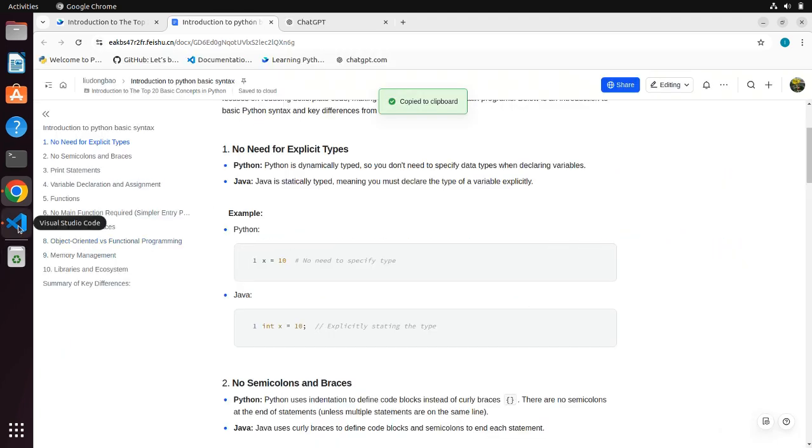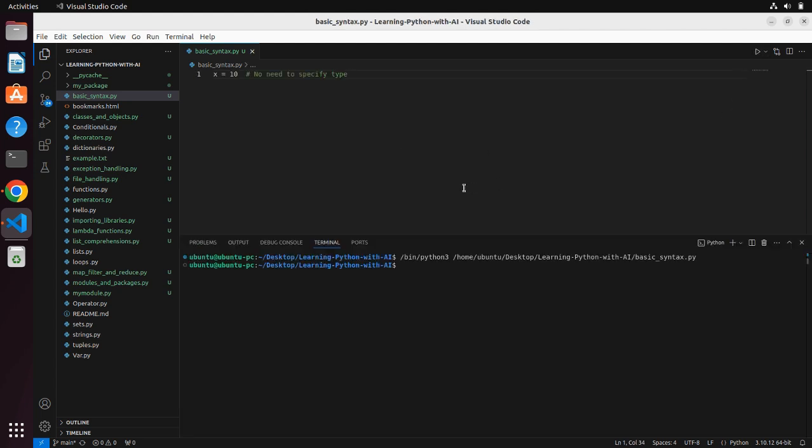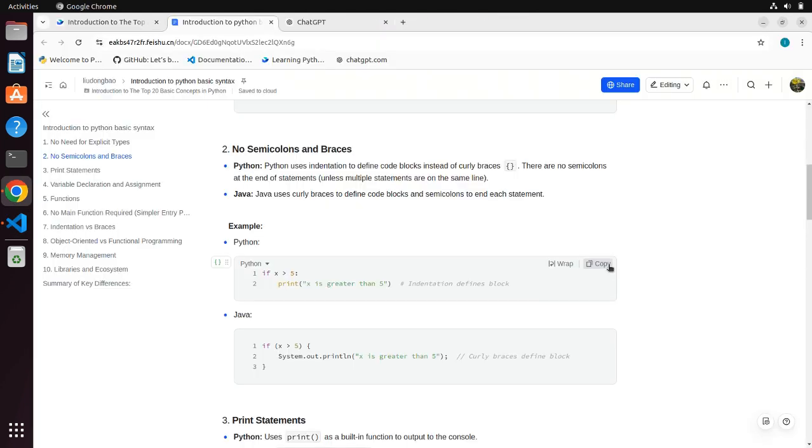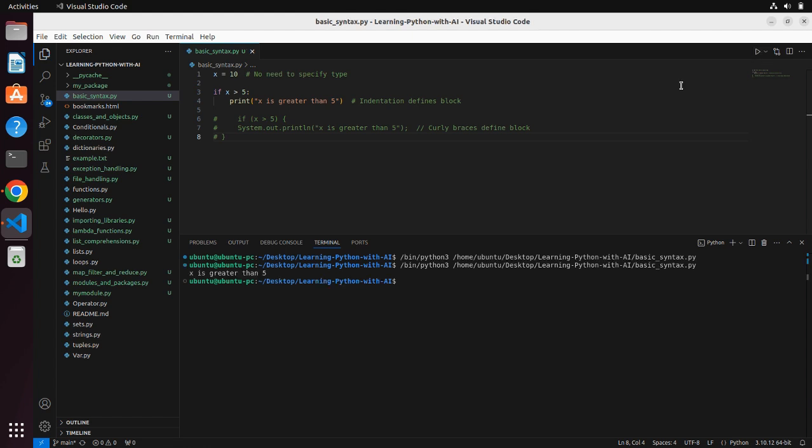1. No need for explicit types. Python is dynamically typed, so you don't need to specify data types when declaring variables. 2. No semicolons and braces. Python uses indentation to define code blocks instead of curly braces. There are no semicolons at the end of statements, unless multiple statements are on the same line.